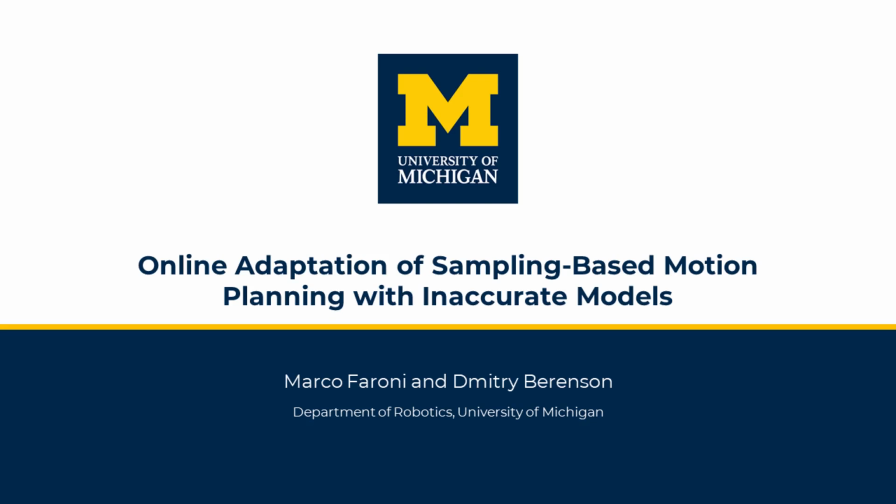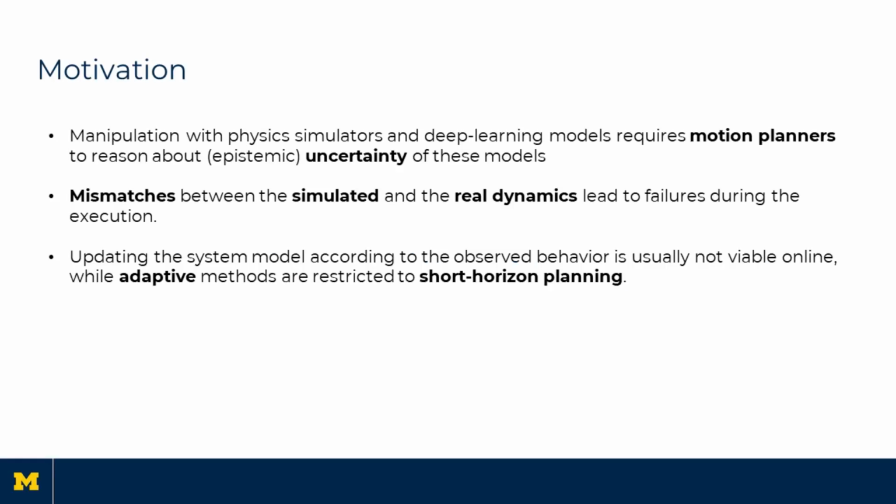Hi, my name is Marco Faroni, and I'll present our work on online adaptation of sampling-based motion planning with inaccurate models. Manipulation with physics simulators, or deep models, always comes with modeling uncertainty. When we use these models for planning, the mismatch between the simulated and the real dynamics can lead to failures during the execution. We want to find a way to update the planning strategy online, according to the observed behavior of the system, but without retraining the whole model.